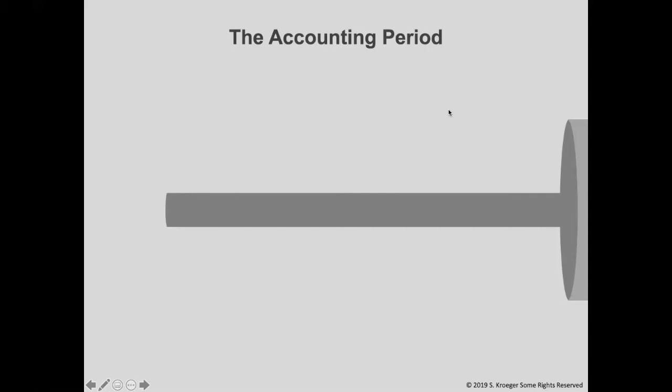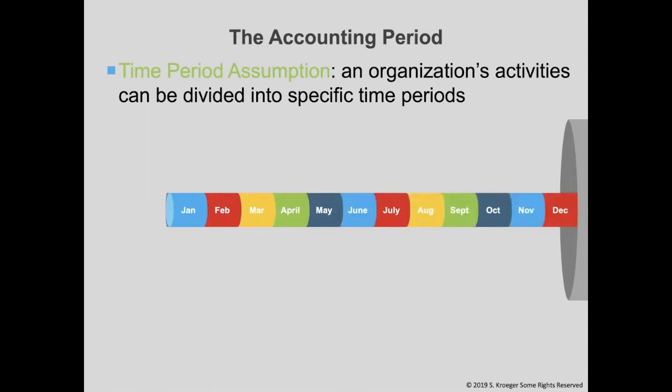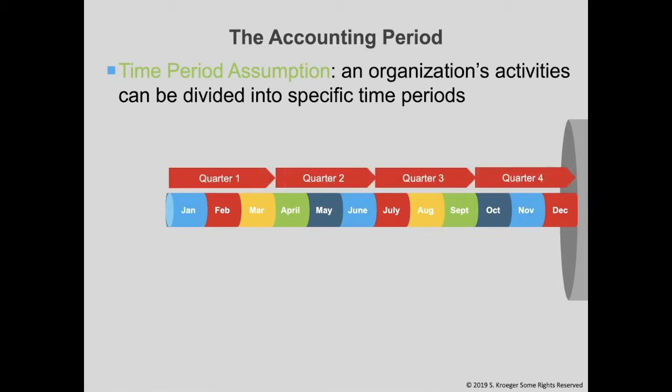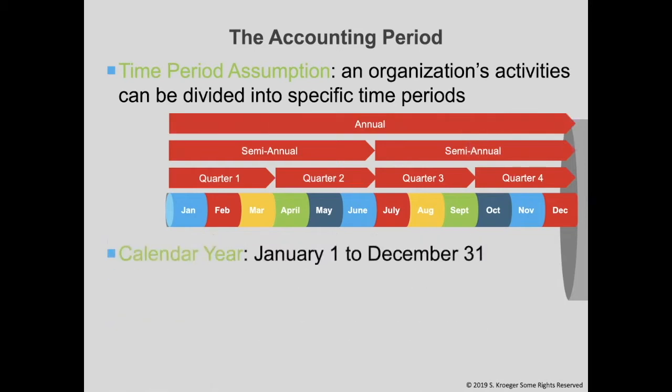We will begin Chapter 3 by covering the basics of accrual accounting. First, let's talk about the time period assumption. This is when an organization's activities can be divided into specific time periods. Some examples are monthly, quarterly, semi-annual, or annual. The most popular reporting period is annual, followed by quarterly reports.